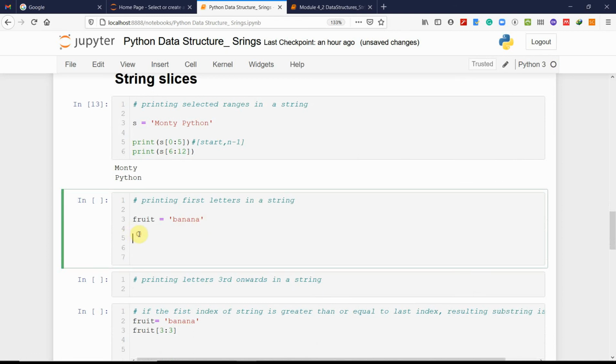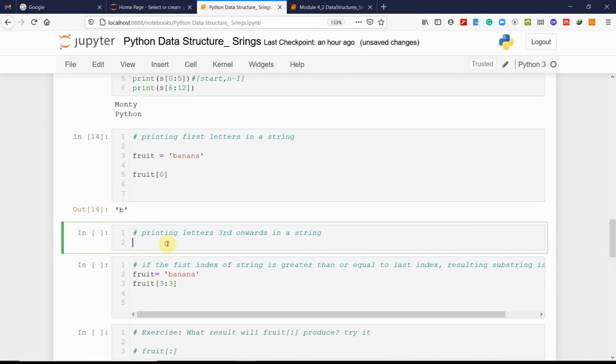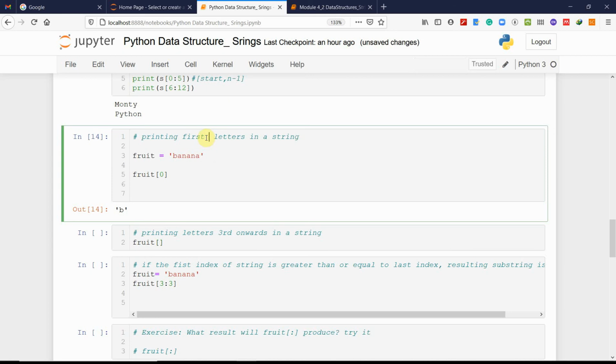Similarly, if we are interested in printing the first letter in a string, then simply you say fruit 0, and it will give you the B. Similarly, if we are interested in the first three letters, then we say 0 to 3. 0 to 3 means 0 to 2.